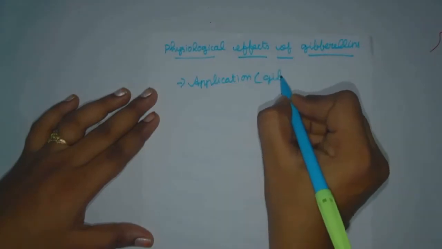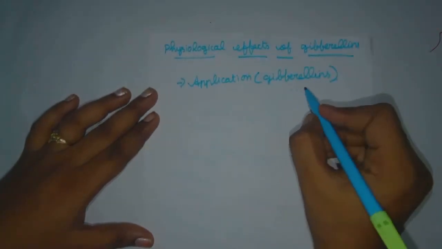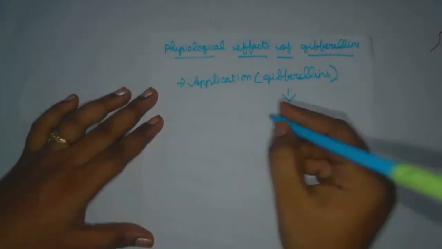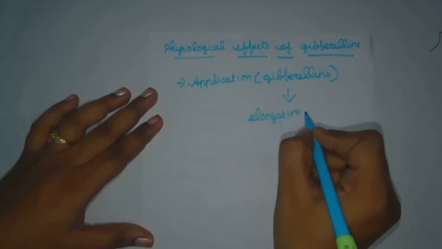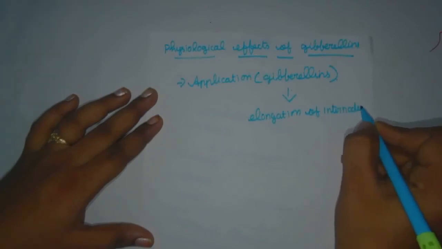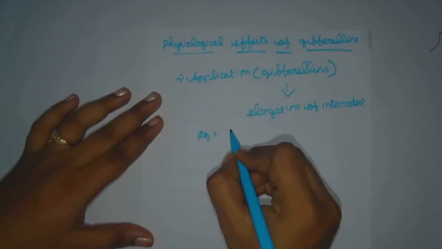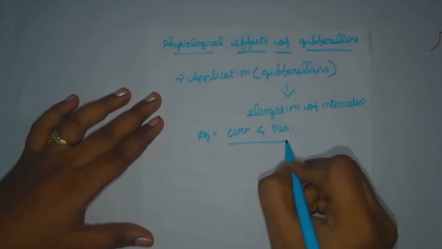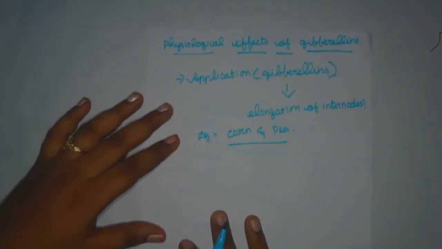Application of gibberellins to the plants stimulates extraordinary elongation in the internodes. Okay, for example, corn and pear plants. This is two examples for the elongation of internodes with the help of gibberellic acid.